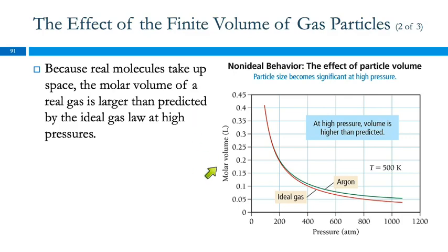Here we're looking at the molar volume of a gas as a function of pressure. We have a real gas, argon, and an ideal gas in red. At low pressures, meaning under 200 atmospheres, which is crazy high, way down here, they behave the same. But as we increase the pressure, the volume of the argon is larger than what's predicted by the ideal gas law, because the ideal gas law doesn't take into account that the particles do have some volume, and so we see this deviation.